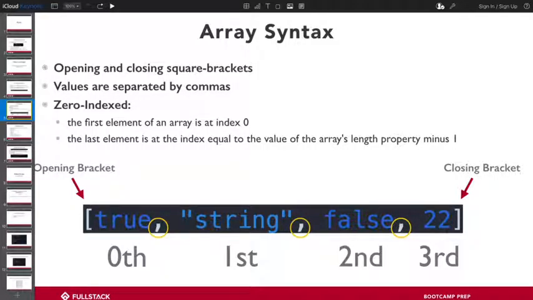So one of the things that we need to be careful about here is that whenever we're talking about a list, the actual length of a list is going to be more than the highest index in a list, right? So in this case, we have a list of 4 things. So if I was to ask you how long is this list, you would say 4, but the highest index is only going to be 3 because we're counting 0 as our default first item in our list. Good? Cool.